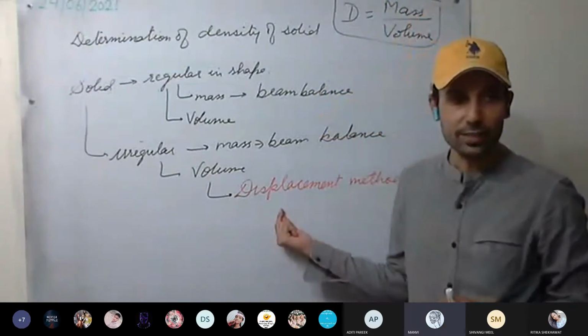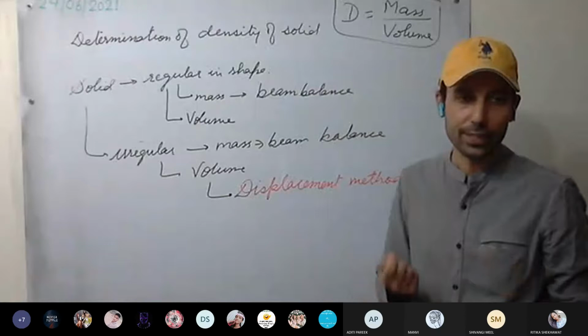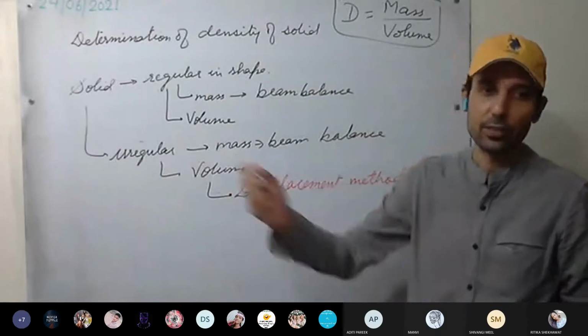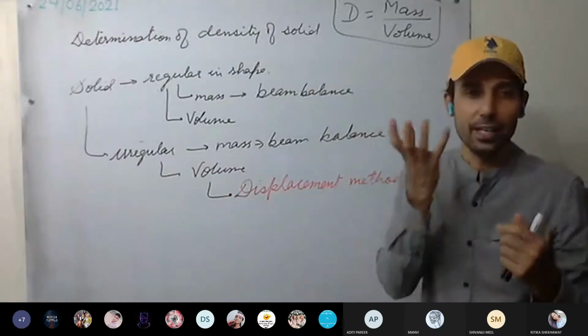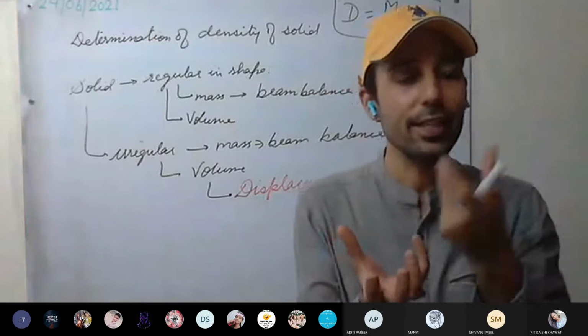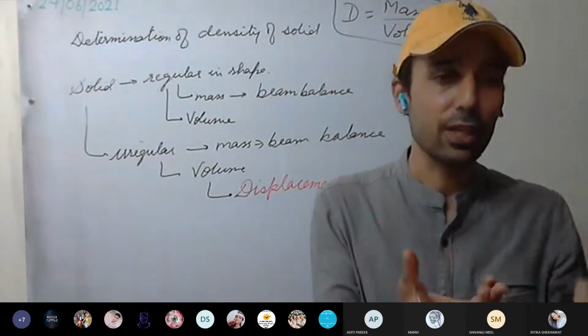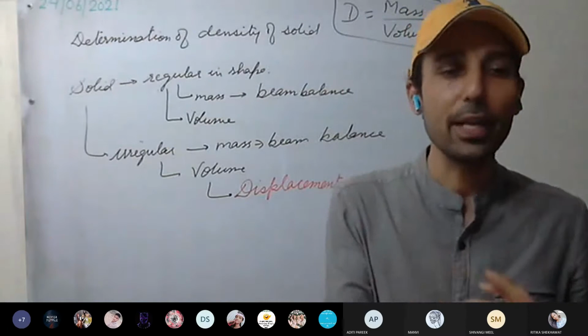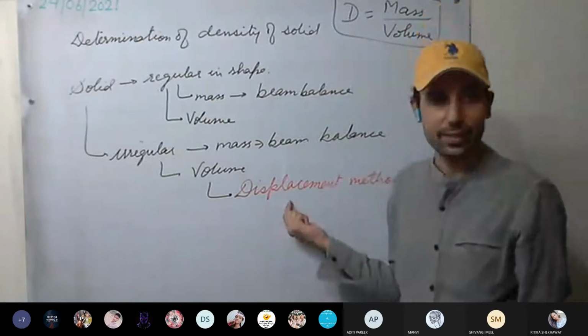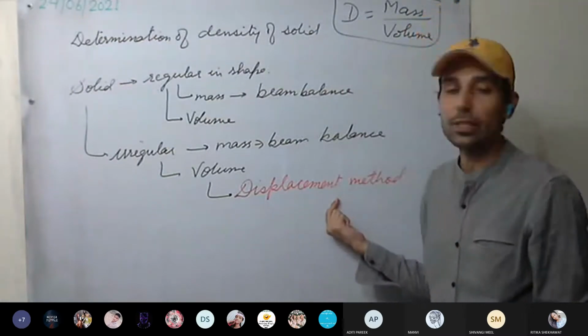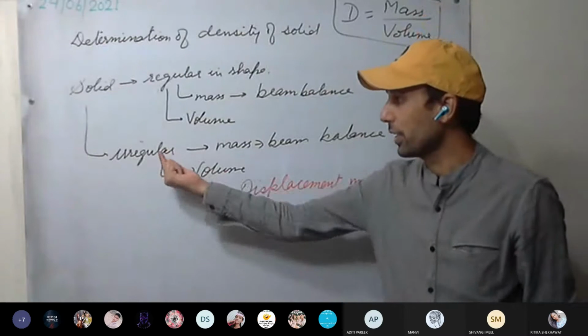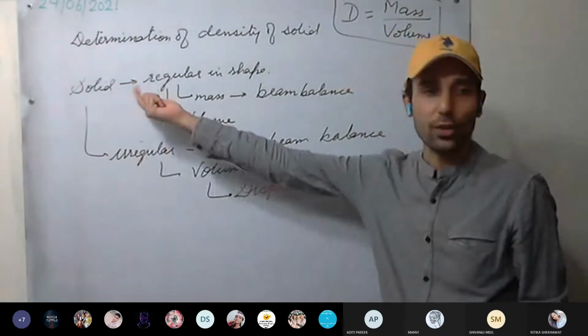Mainly a liquid, water. We are displacing a liquid. Any liquid we can displace, a liquid in which that solid is insoluble. Yes or no? And mainly we displace water. So we will be using the displacement method to calculate the volume of an irregular solid.